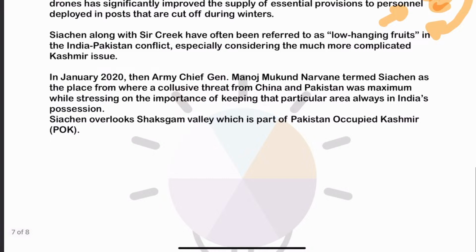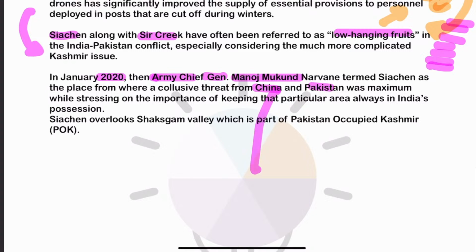Now, often some strategists say that Siachen and Sir Creek are low-hanging fruits. They can be resolved easily when it comes to Pakistan. But this is not a low-hanging fruit now. In January 2022, Army Chief General Manoj Mukund Naravane said that Siachen is a place where China and Pakistan both can collude. So the possibility of a two-front war becomes very real around this Siachen Glacier.